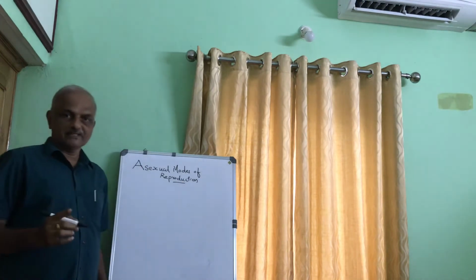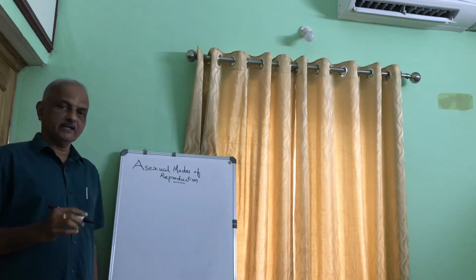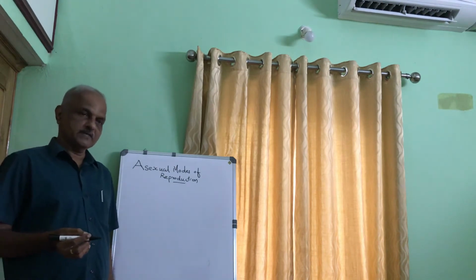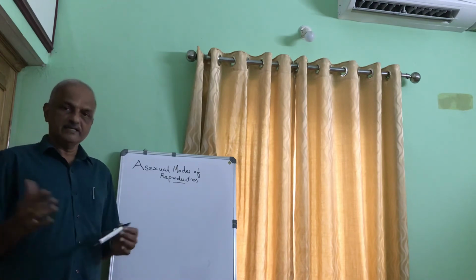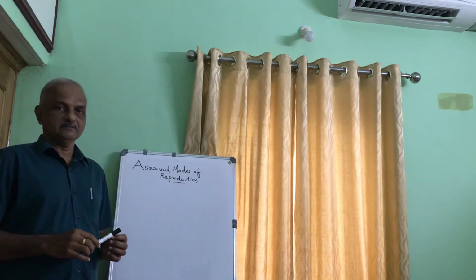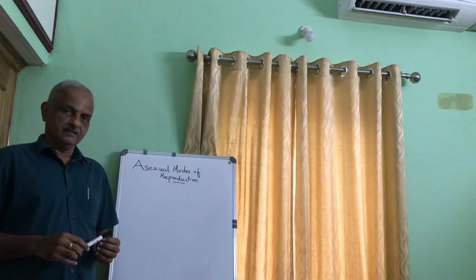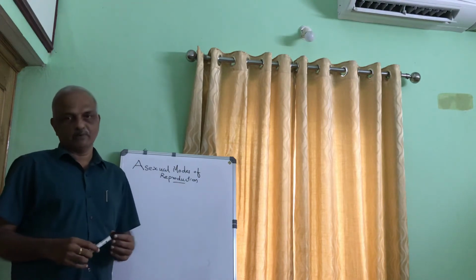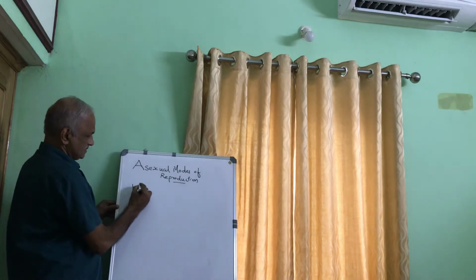So you know that in asexual reproduction, only one individual can give rise to offspring. Only one parent is involved, and there is no formation of gametes. Clear? And the individuals are similar to their parents. So which are the essential methods of reproduction? First one is fission.